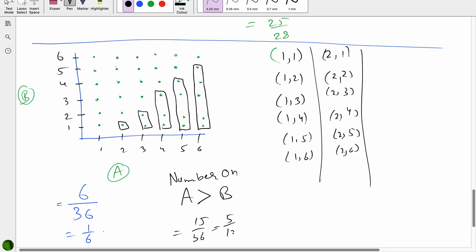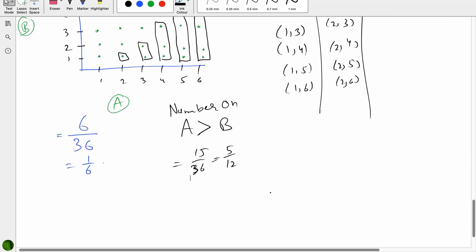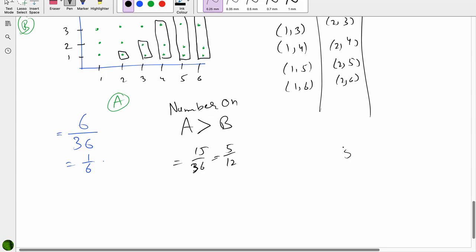And again, simplification is a must. If you are getting your answer 5 by 10, that is correct, but it is compulsory to write it as 1 by 2 in P2. In P1, the examiner may give you full marks for this as well.